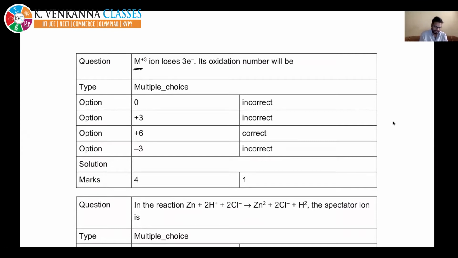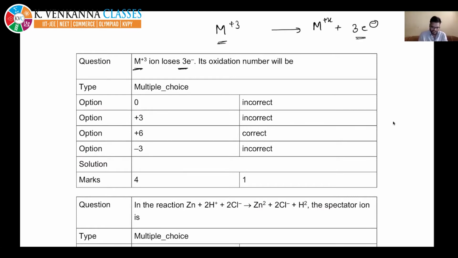M plus 3, iron loses 3 electrons, right? If it says loses, it will be on the product side. So it will become M plus x. The charge on both sides should be the same.